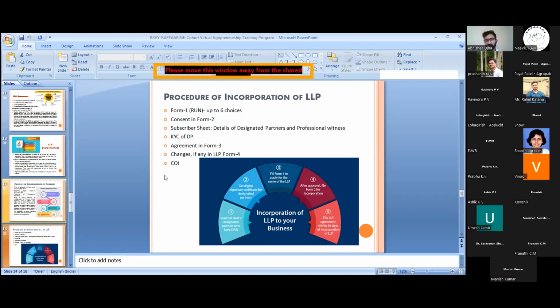It is the same process, but in this case we get around 60 days for the reservation of name. We can do this task within 60 days for an LLP, as compared to the company, where we can do it in 20 days. In this case, we can do the whole task within 60 days of incorporation of the LLP.